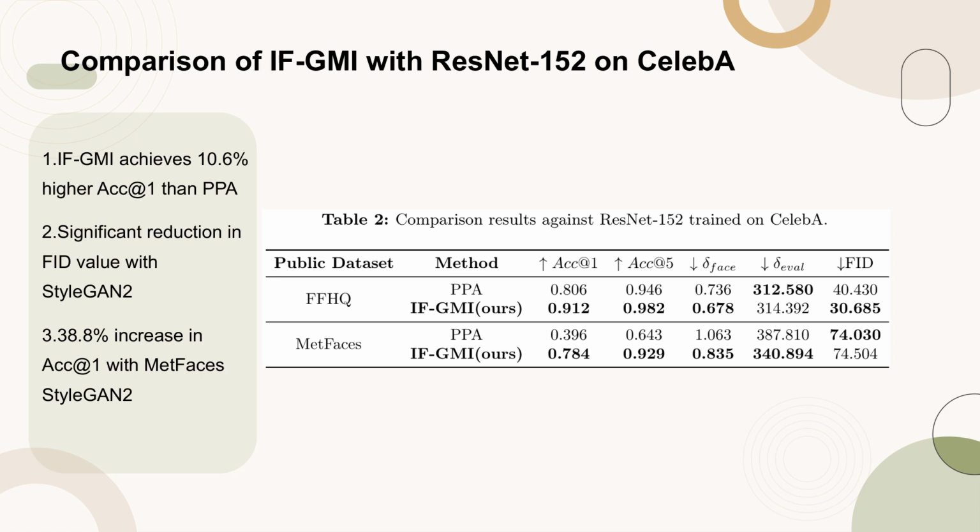Even when the StyleGAN2 model is trained on MetFaces, which presents a larger distributional shift, IFG-MI still manages to outperform the baseline with a 38.8% increase in ACC at 1 and maintains competitive feature distances. These results underscore the effectiveness of IFG-MI in leveraging generative priors to enhance image reconstruction fidelity and accuracy.